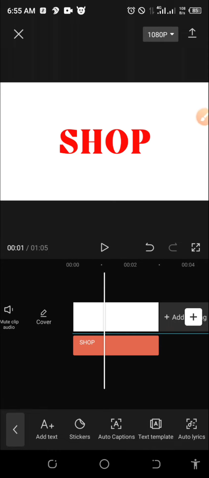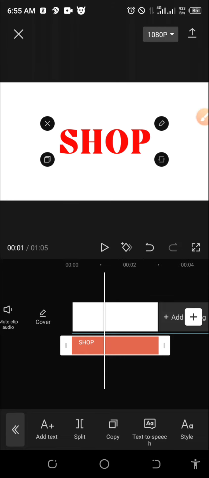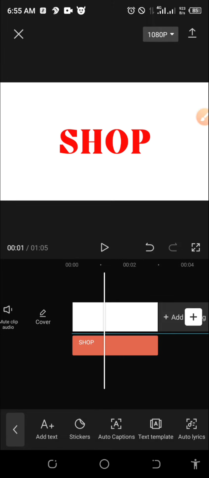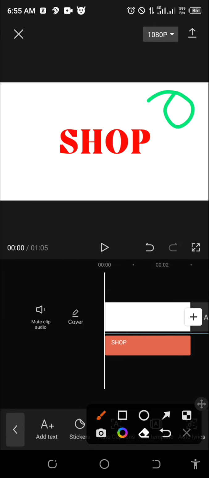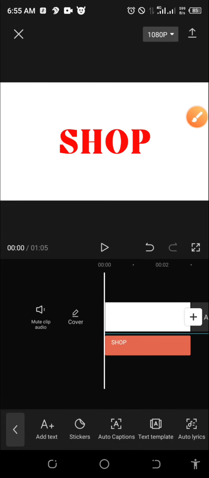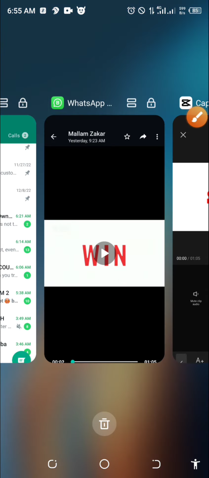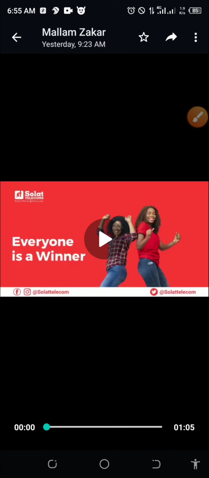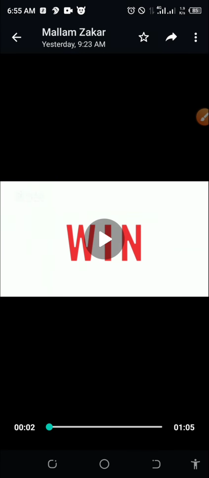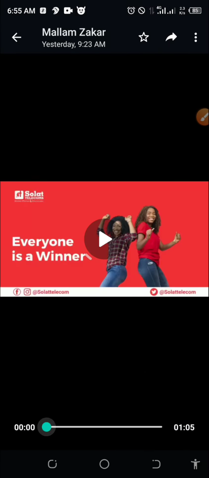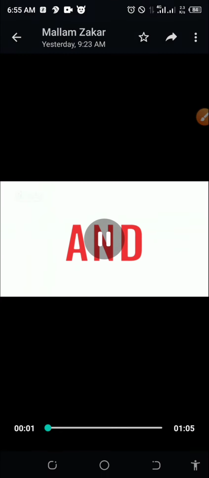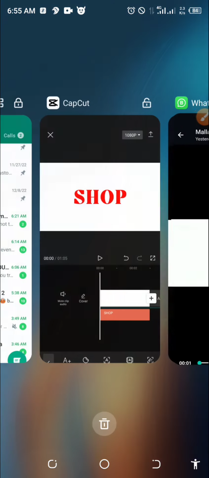So I'm going to split. Okay, before I split, sorry. We have the background right now, and we have the text right now, isn't it? The next thing is what? The flow of that text. Let me play the video. Shop and... So, did you see the flow of that text? Shop. So now the flow of these three texts is what I'm going to add here.